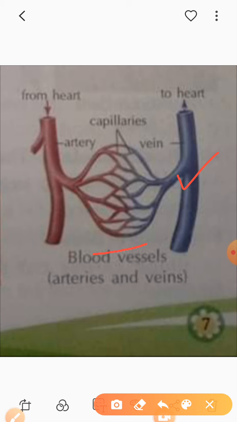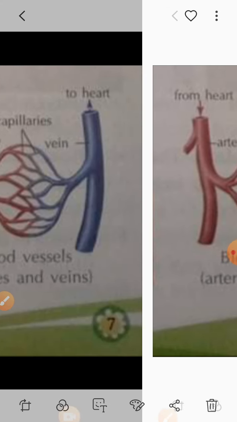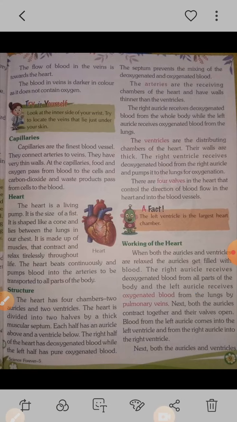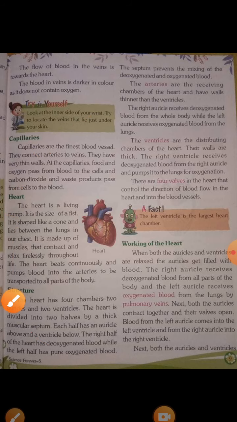So students, I hope you all get today's explanation of this chapter. Till here I have explained you, till capillaries. From the heart I will explain in the next class. Till capillary is sufficient for today.